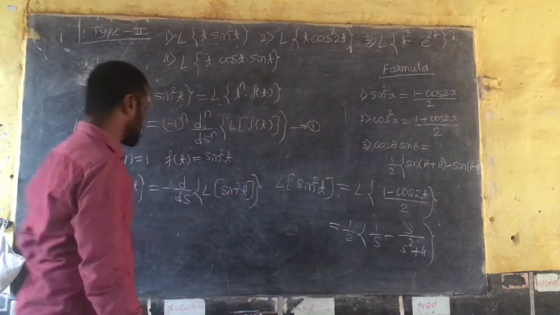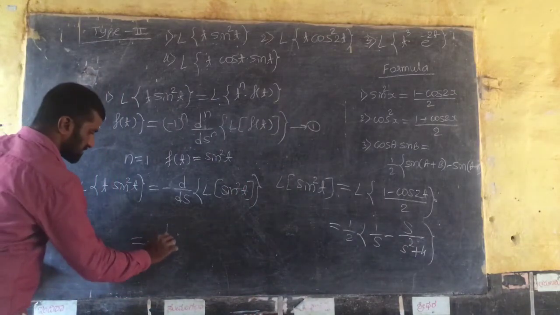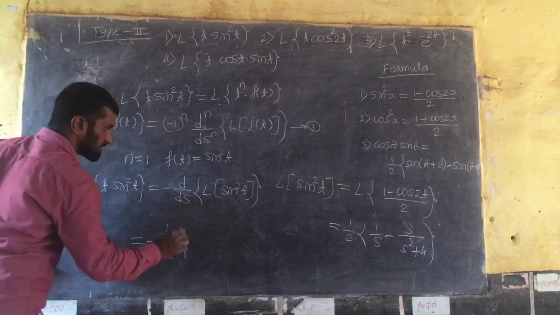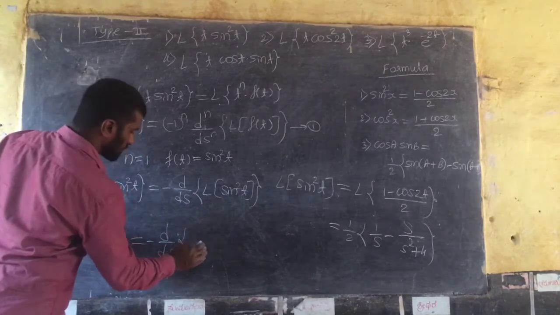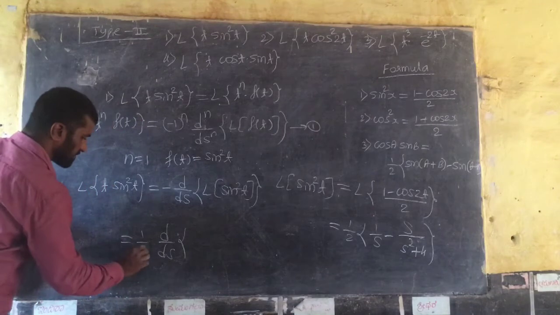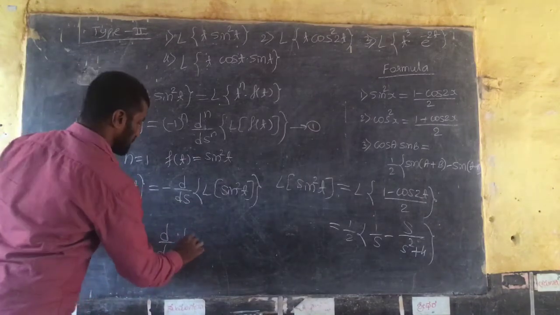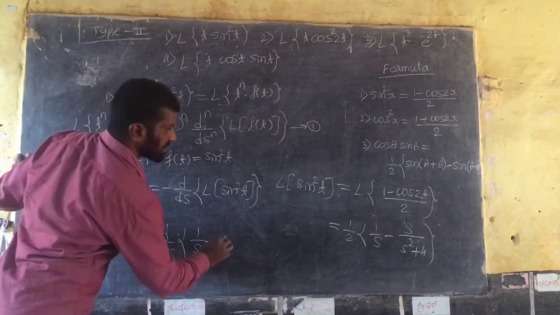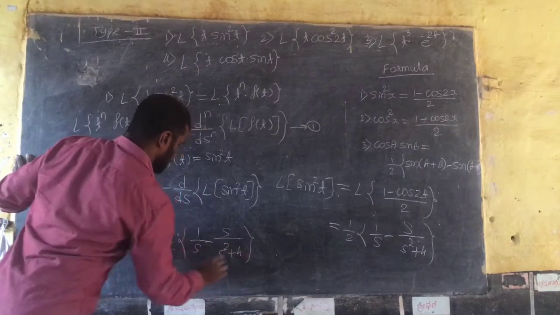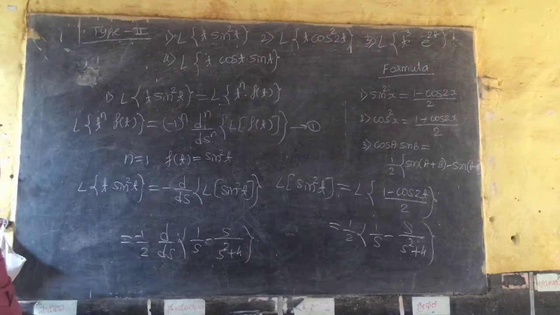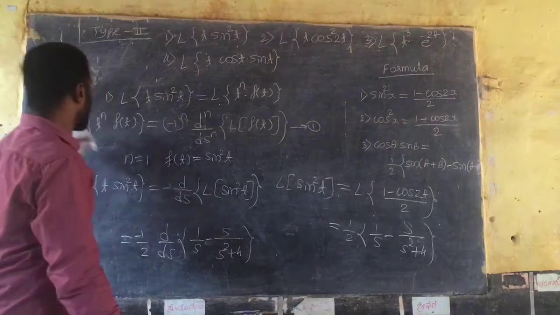So this is the result. So substitute it in d by ds into Laplace of, as already done, take 1 by 2 outside: 1 by 2 into 1 by s minus s divided by s square plus 4, isn't it? Simplify thoroughly, we get,